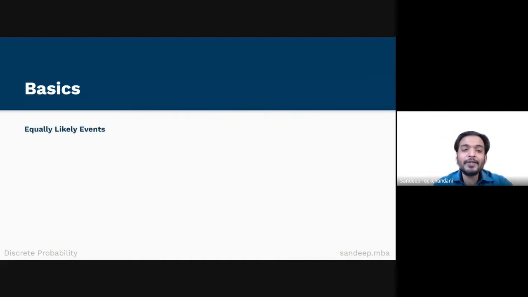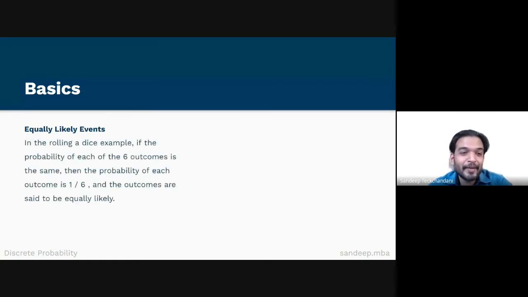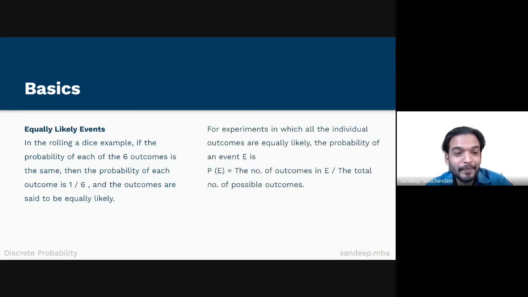Equally likely events. In the rolling a dice example, if the probability of each of the 6 outcomes is the same, then the probability of each outcome is 1 upon 6 and the outcomes are said to be equally likely. For experiments in which all the individual outcomes are equally likely, the probability of an event E is the number of outcomes in E divided by the total number of possible outcomes.